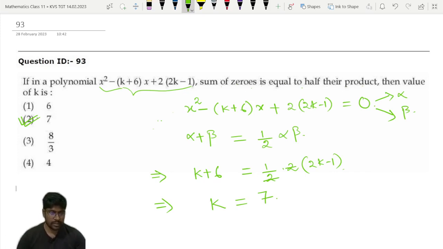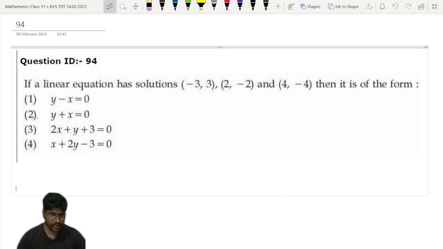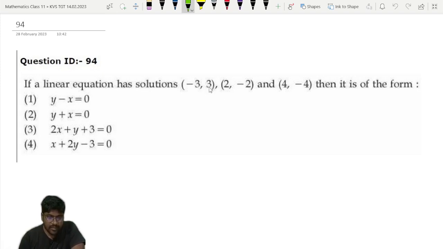Question number 94. So if a linear equation has solutions minus 3 comma 3, 2 comma minus 2 and 4 comma minus 4, then it is of the form, what is the form of this equation? Now from the form of these points we can easily guess that these points will satisfy x is equal to minus y.